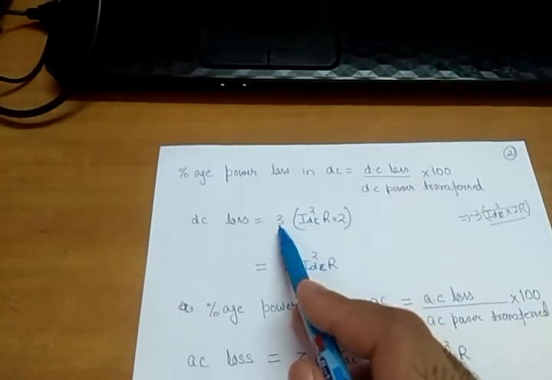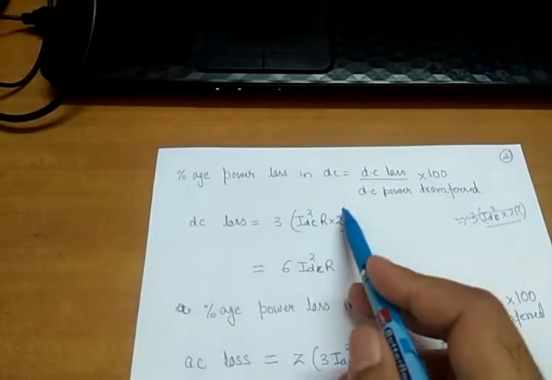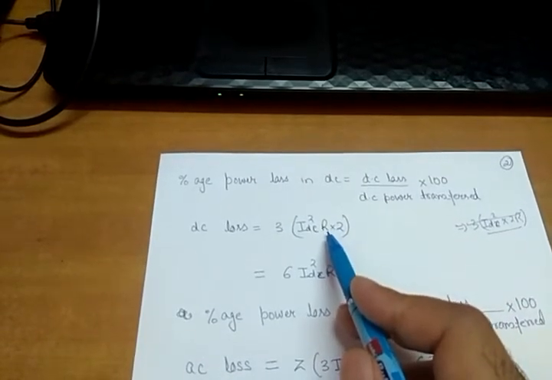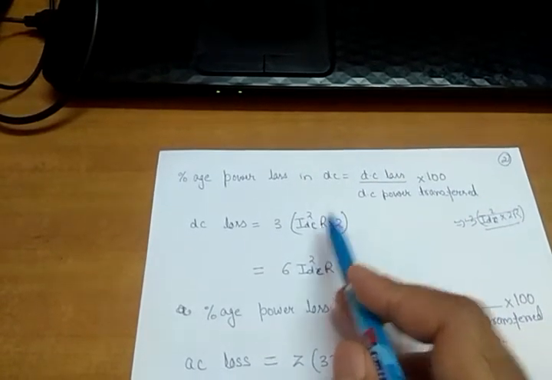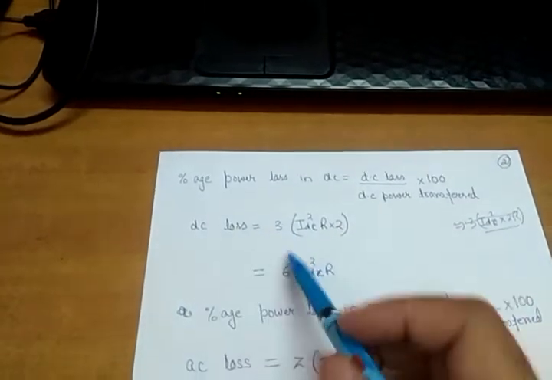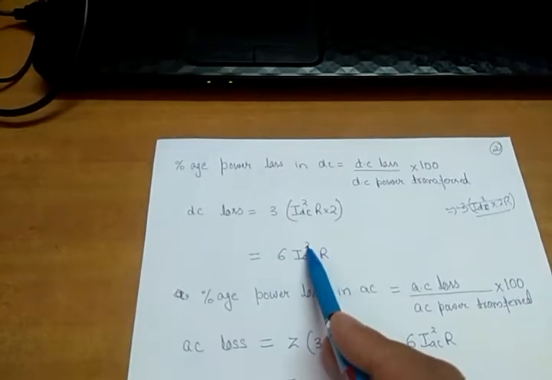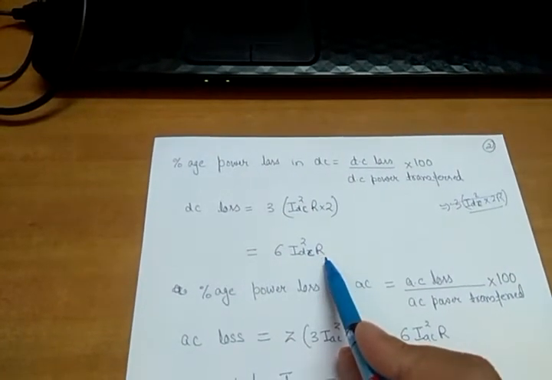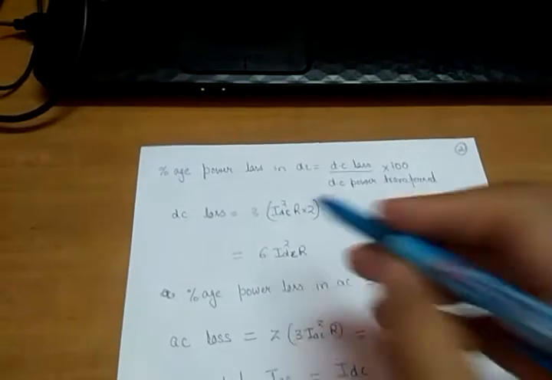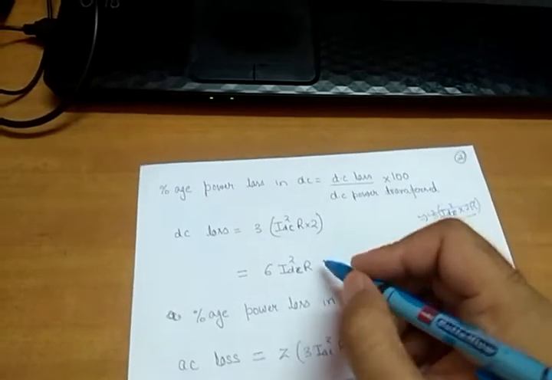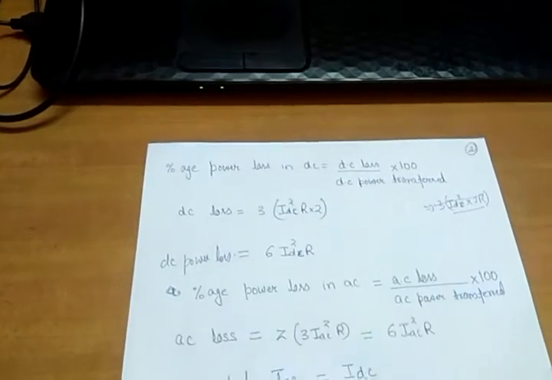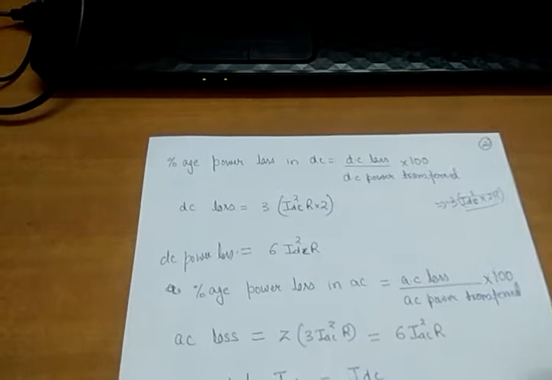So the DC loss is equal to 3, because of 3 bipolar links, multiplied by the loss in one bipolar link. The resistance of one bipolar link is 2R, because I have 2 conductors and R is the resistance of each conductor. So it will be IDC square multiplied by 2R. The total DC power loss is given by 6 IDC square R. This is the DC power loss in 3 bipolar HVDC links.